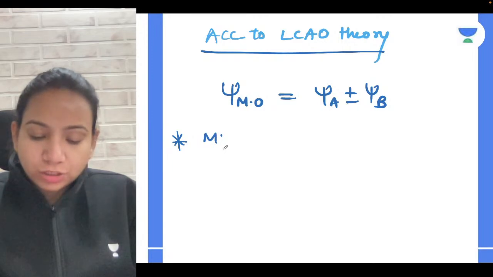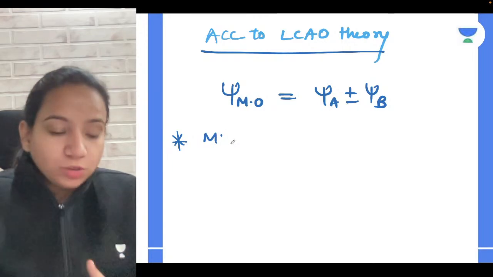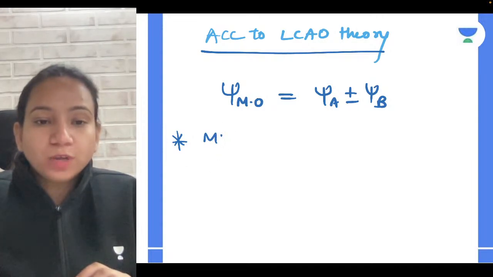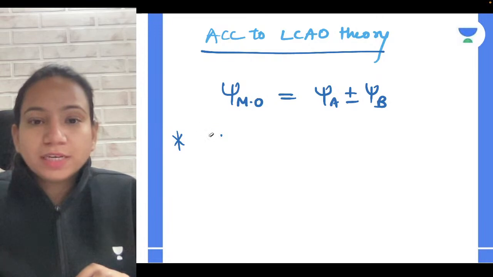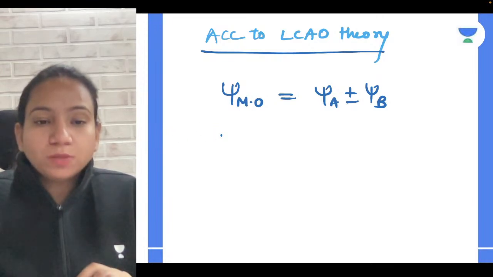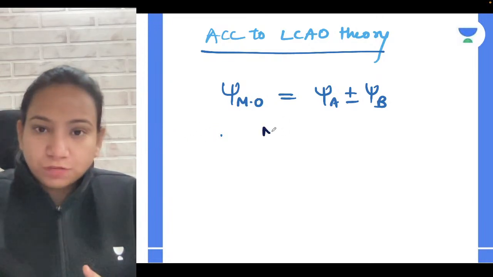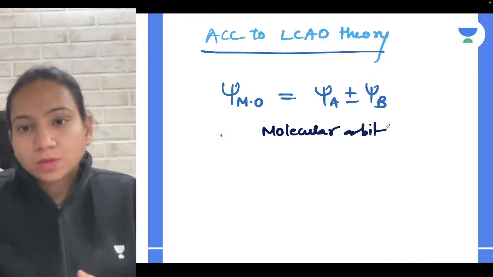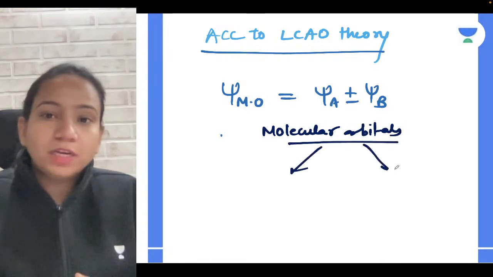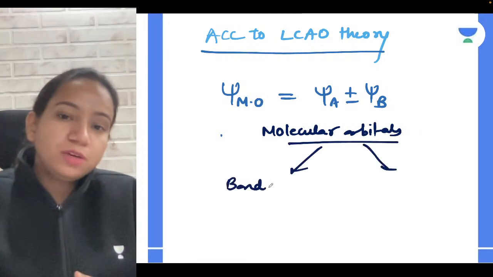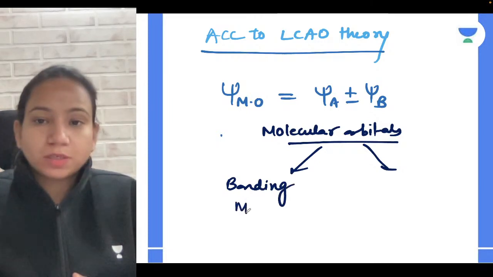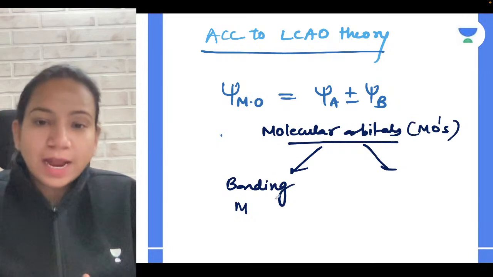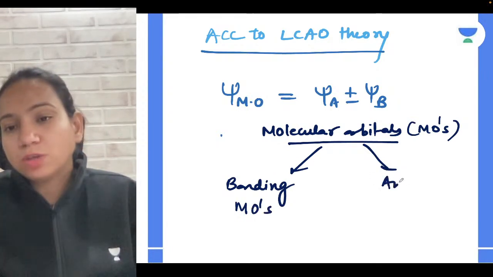Hi Akash. So basically, the molecular orbital can be of two types. Let's discuss how. So molecular orbitals are of two types. What are those types? It can be a bonding molecular orbital or an anti-bonding molecular orbital. It can be a bonding molecular orbital and anti-bonding molecular orbital.